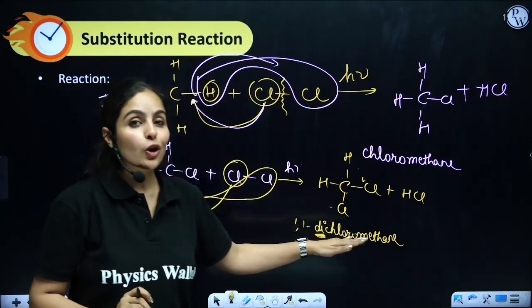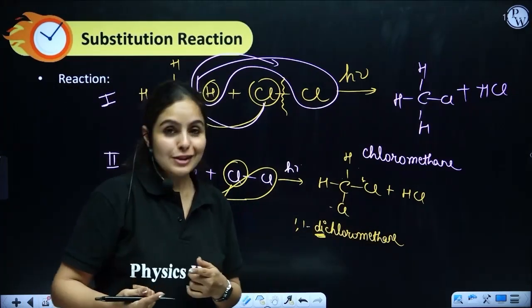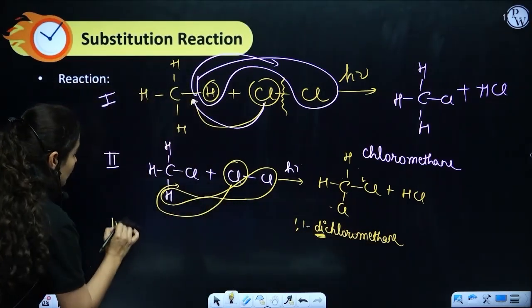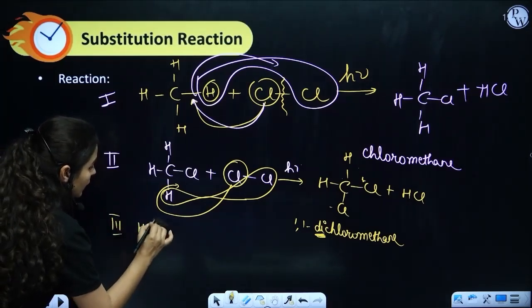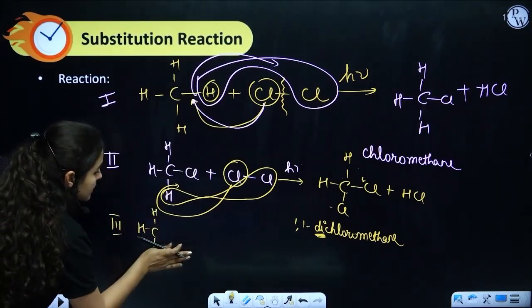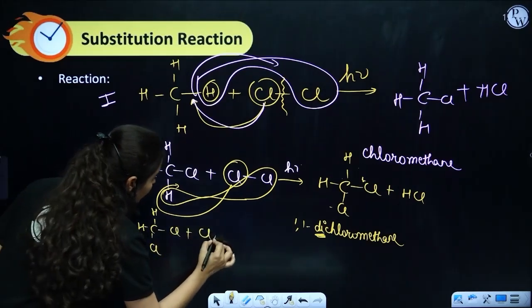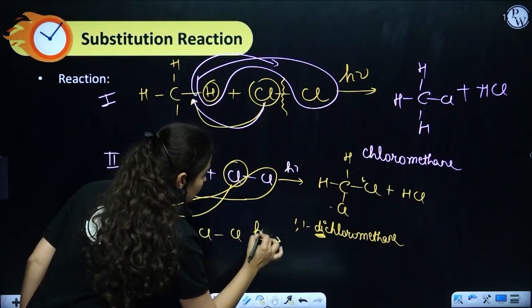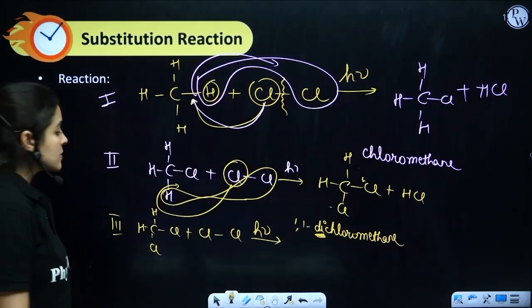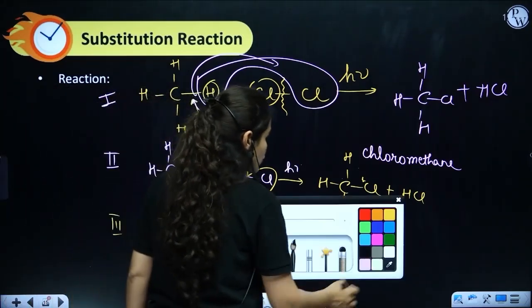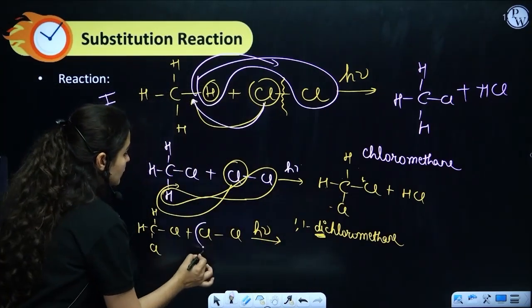But still, this is not over. There is another step awaiting here. The third step is where 1,1-dichloromethane again undergoes reaction with chlorine in presence of sunlight, which gives another substitution.